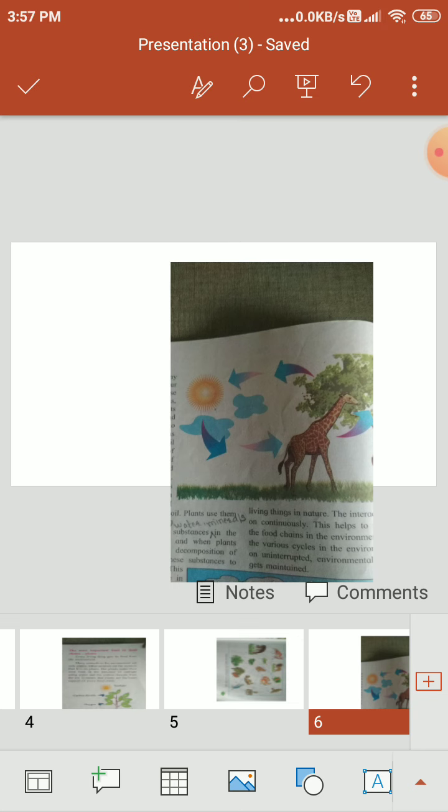Now turn the page and come to page number 22. Now, the environmental balance. Look at the picture. You have seen the leaves, the sun, the grass, and the giraffe. That is, there are many food chains in our environment. Because of these food chains, every living thing gets the food it needs and therefore continues to live. Microorganisms living in the soil help the process of decomposition of plant residue. We eat plants, we eat animals. Many animals eat plants and grass, and after death, the animals are deposited on the soil and the decomposers, many small microorganisms, decompose them.